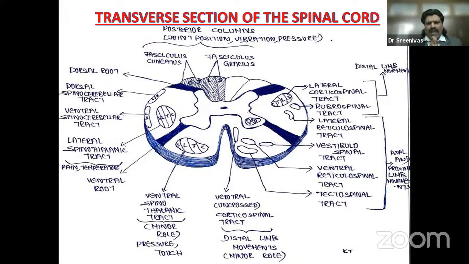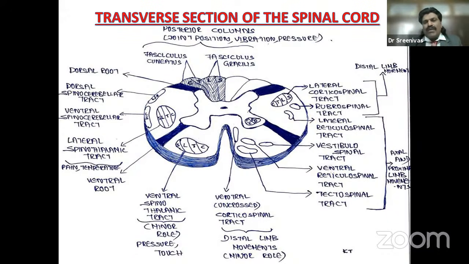Here you need to understand a very, very important clinical concept. The spinothalamic tract, unlike the posterior column and pyramidal tract, crosses immediately. It ascends just one or two segments and crosses immediately to the opposite side, and then enters the medulla oblongata and finally the cortex. As it begins from the lower limb, thorax and upper limb, the lower limb fibers first cross and go to the lateral most part, then the thorax crosses and comes next, and then the upper limb comes, which becomes more medial.